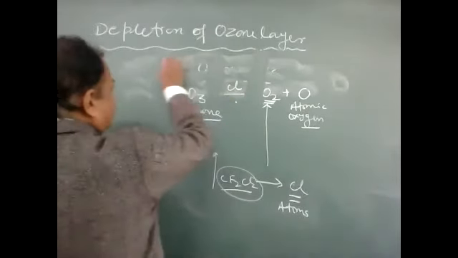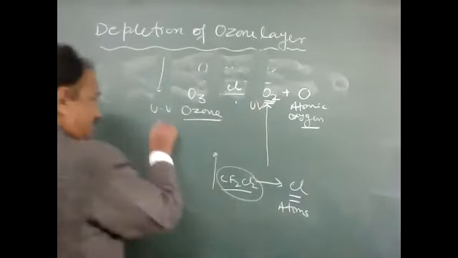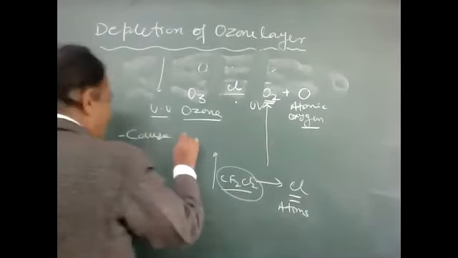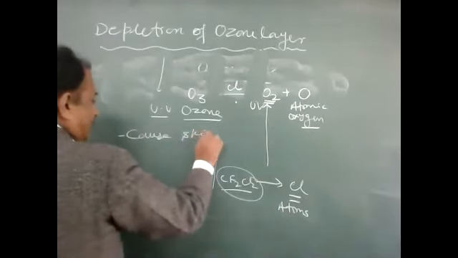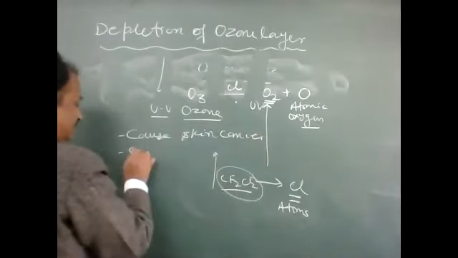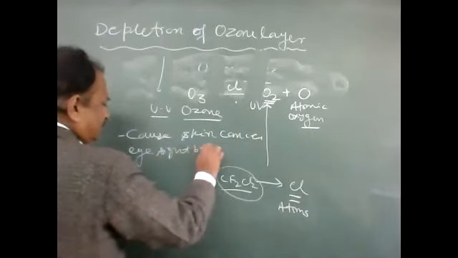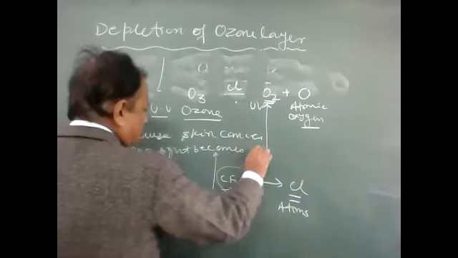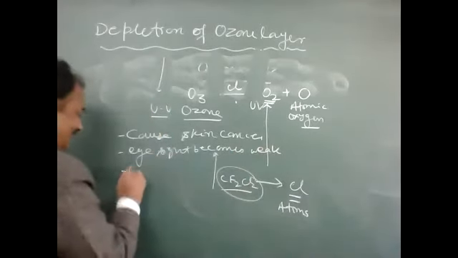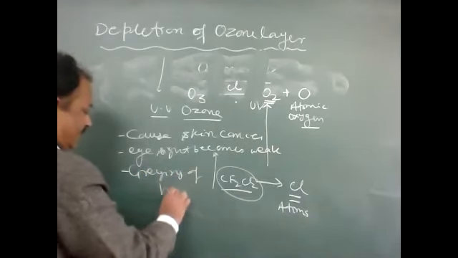If sunlight is coming and the ultraviolet rays are not filtered, they cause skin cancer, then eyesight becomes weak, and the graying of hair.